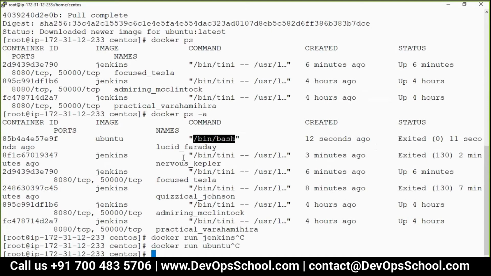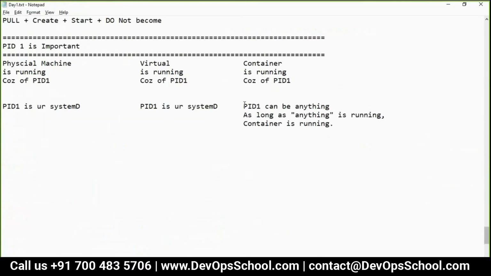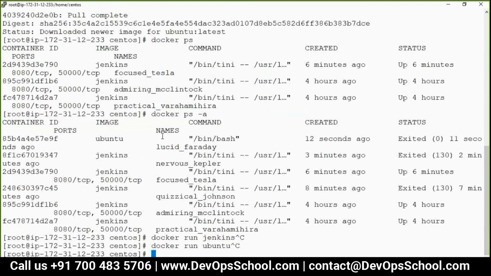The reason is, what PID did the Ubuntu container have? Bin bash. The same thing is happening here. Bin bash looks for some interactive command, which is like an executable. It will run any executable you give it, and it will exit after the result. It's a behavior.